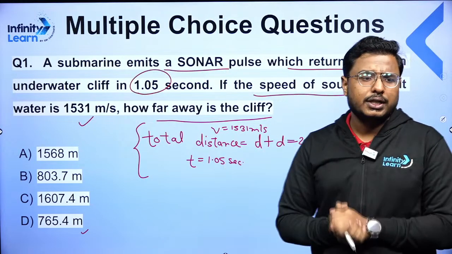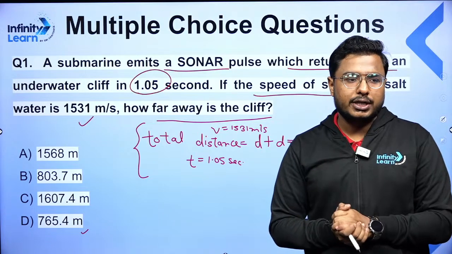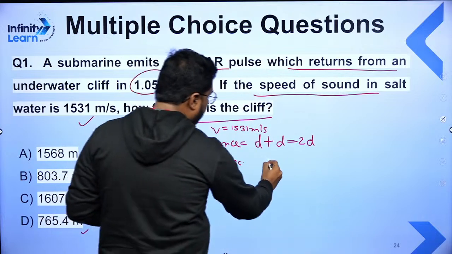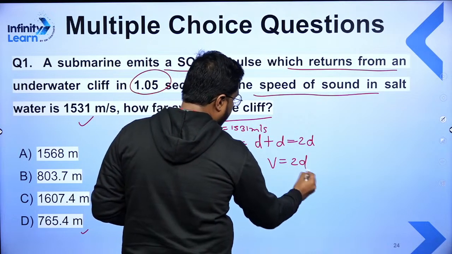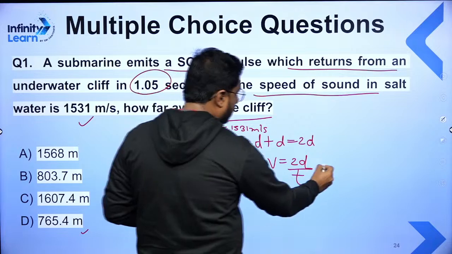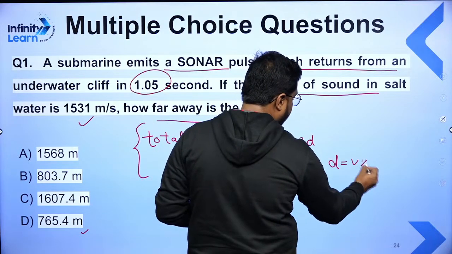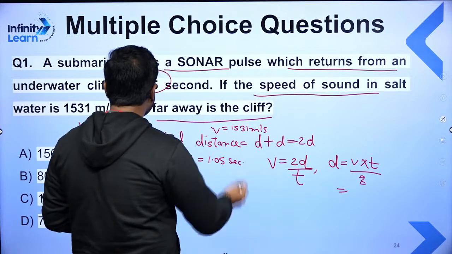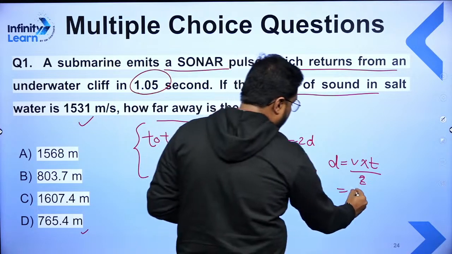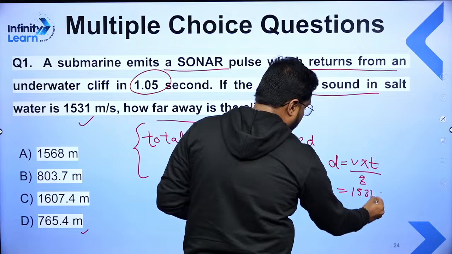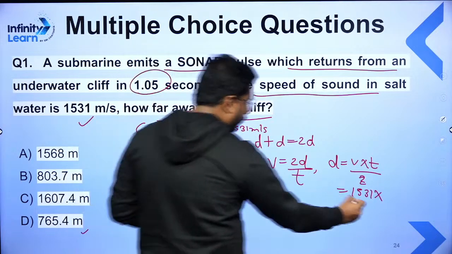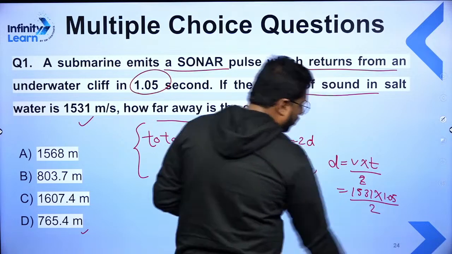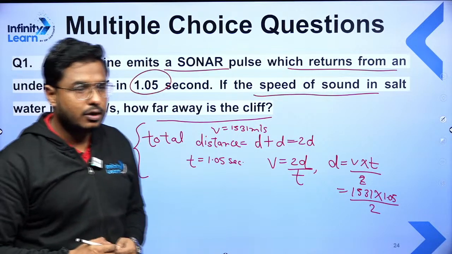Solve this question, students. Quickly give me the answer. Very easy question it is. What we need to do? Speed is equal to distance divided by time. We all know that. So V is equal to 2D by T, so the value of D here will be equal to V into T divided by 2. The speed is given as 1531 meter per second. What is time here? 1.05 second. And that we should divide by 2. Quickly do the calculation and let me know the answer.